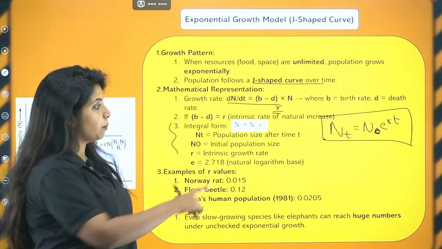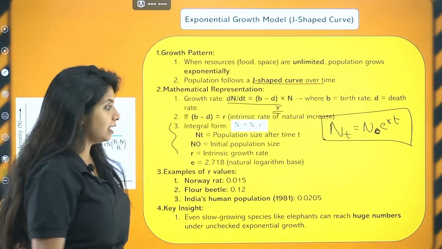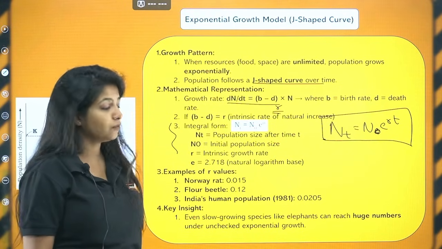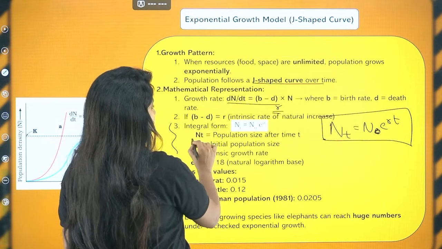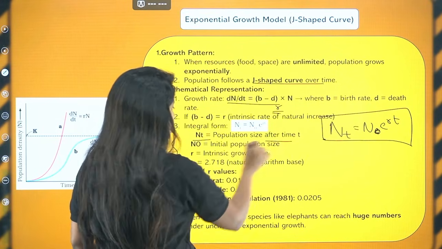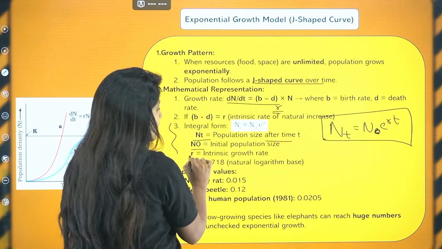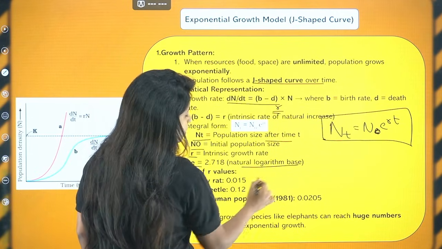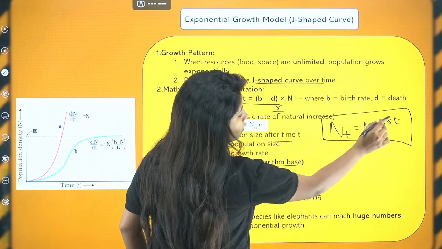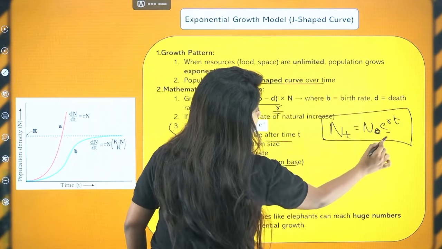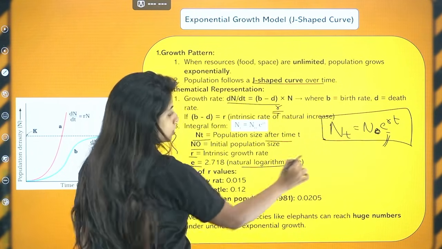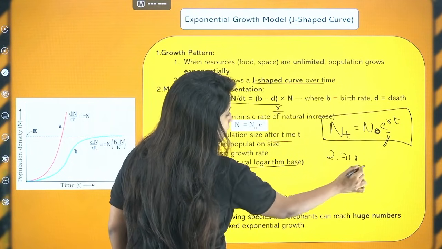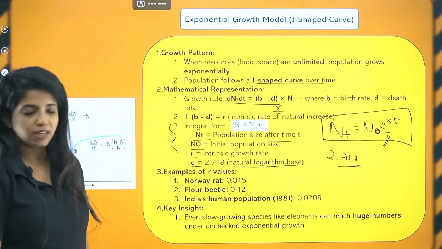That is the normal formula that I was talking about. Please know about this also. All this information is super important. Now, Nt is the population size after time t. N naught is the initial population size. R is the intrinsic growth rate. e is the natural logarithmic base, that is 2.718. And t is the time, you know that.